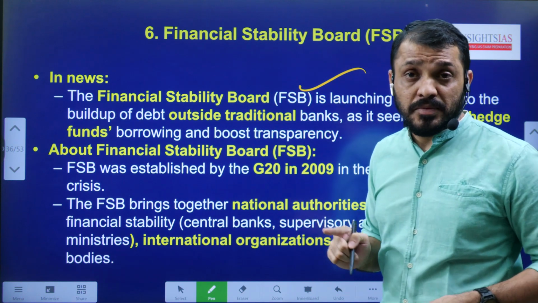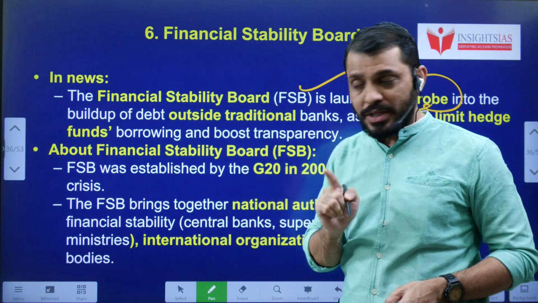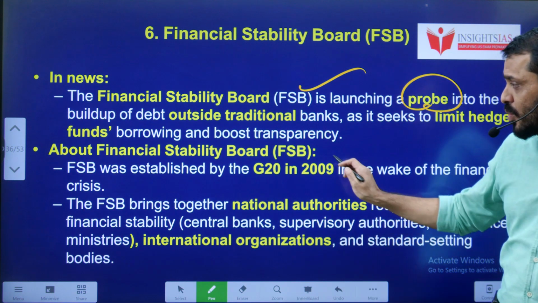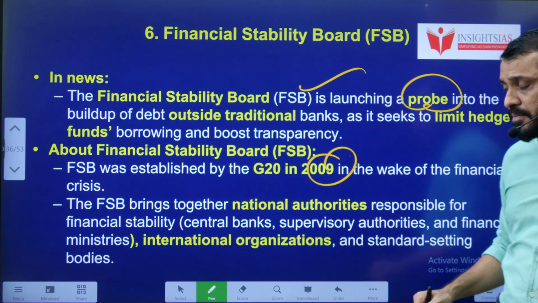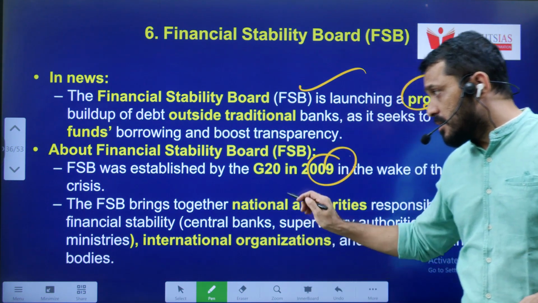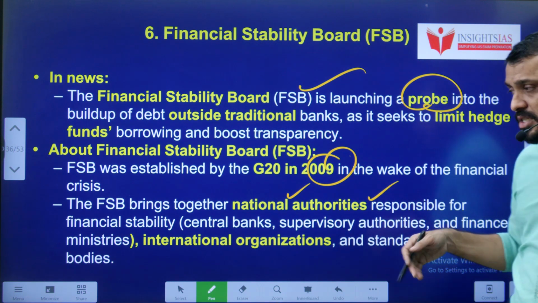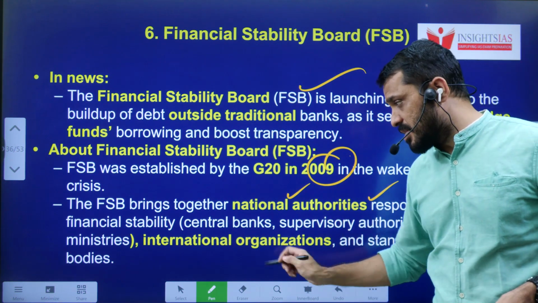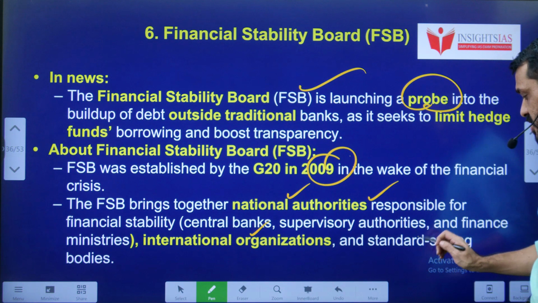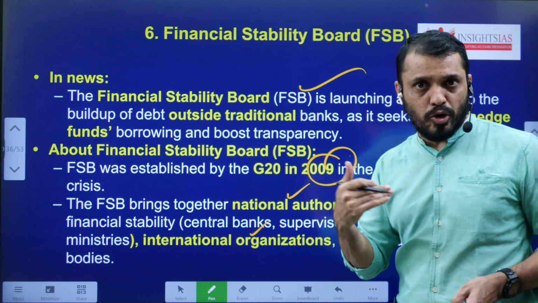Here you have to remember, FSB was created by G20 nations, and this decision was in 2009. FSB brings together national authorities which are responsible for the financial stability and international organizations and standard setting bodies.